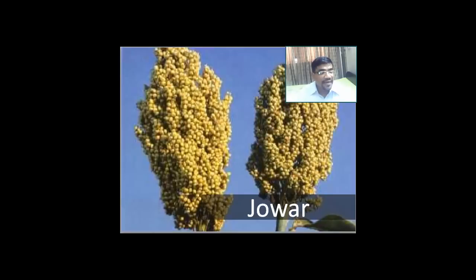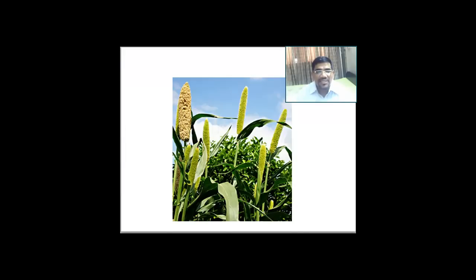And what do we find? That Jowar maximum production takes place in the state of Maharashtra. And I'll be adding one map at the end of the whole slideshow where you can see the production of all these crops.